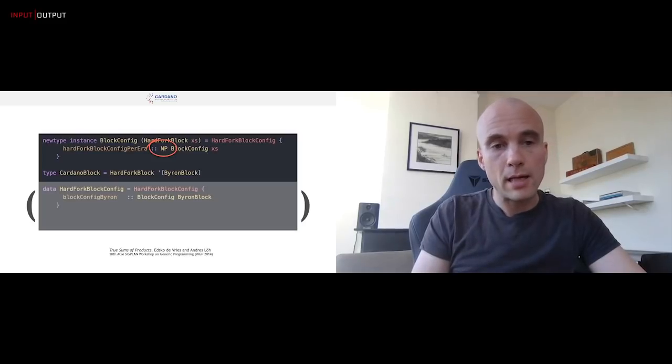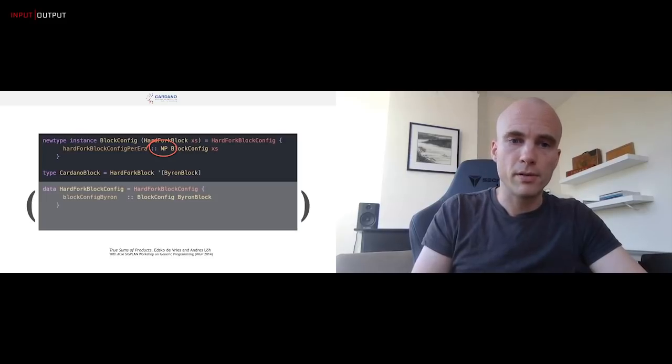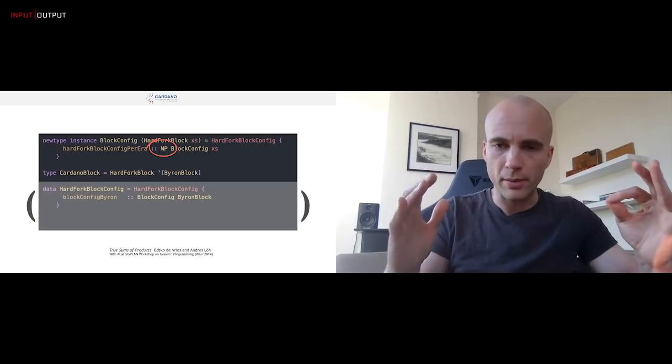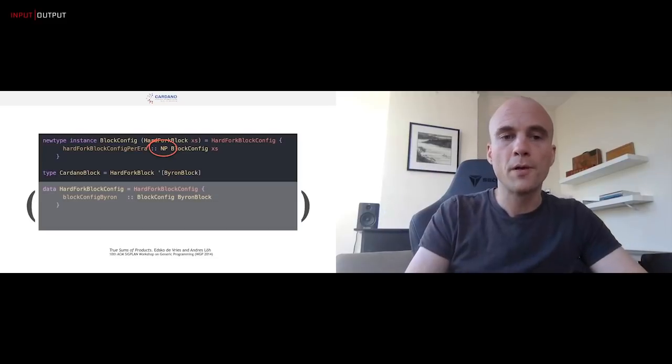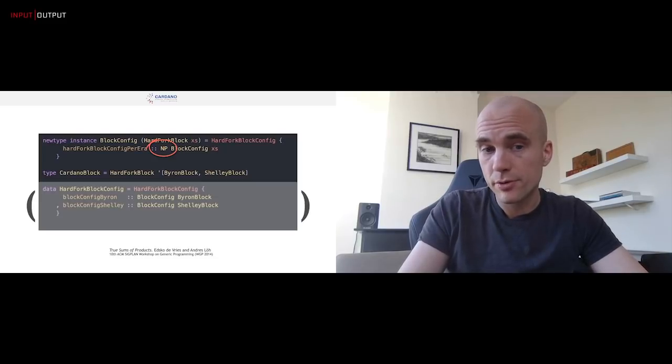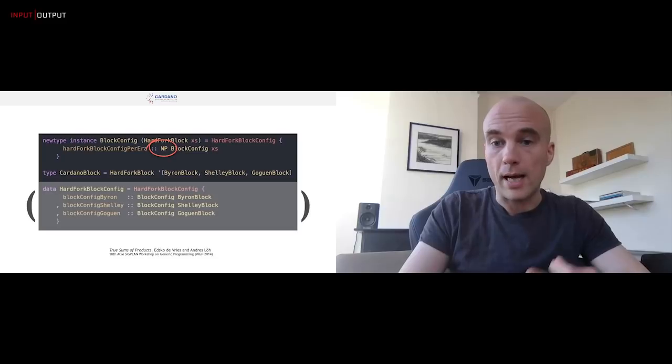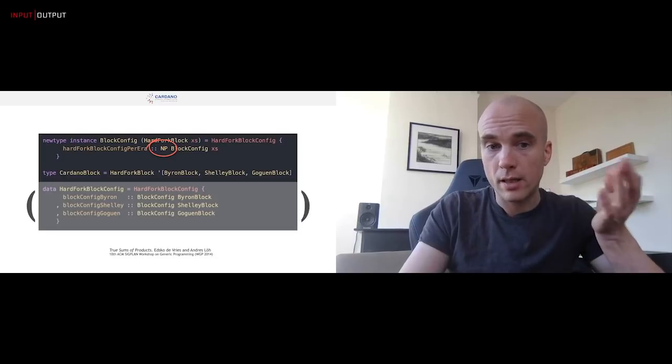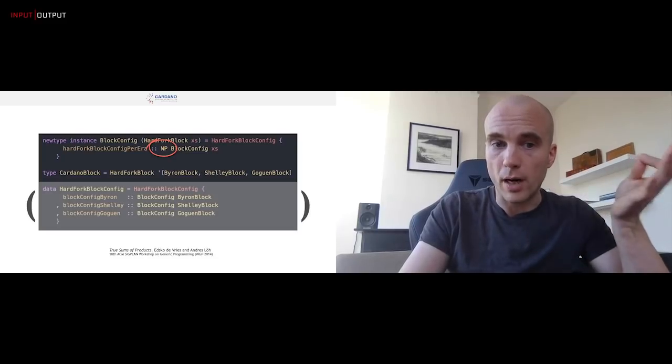So if we set Cardano block to be equal to HardForkBlock of Byron block, then this is just equivalent to the thing in brackets, just a Byron config. If we set Cardano block to be Byron block, Shelley block, then it's equivalent to having both of those, 2 configs. If we add Goguen in the list, then it's equivalent to having a triple, right? A config for Byron, Shelley, and Goguen.